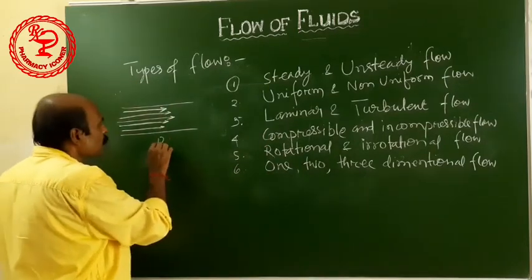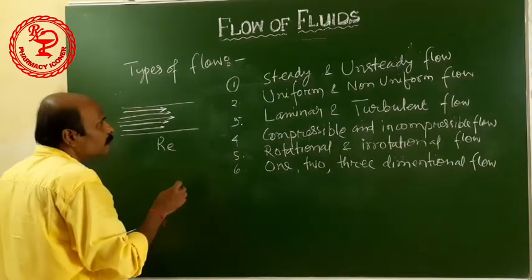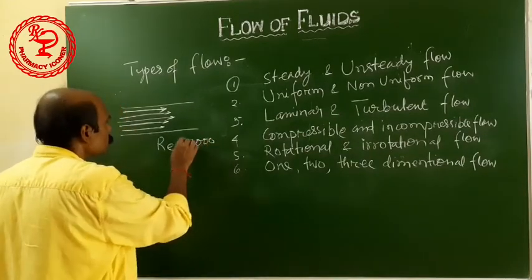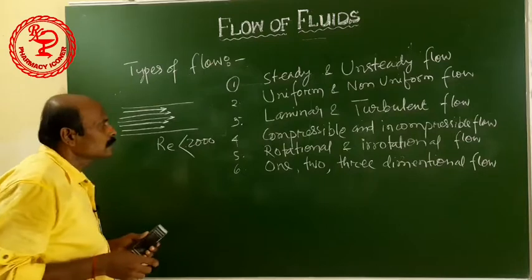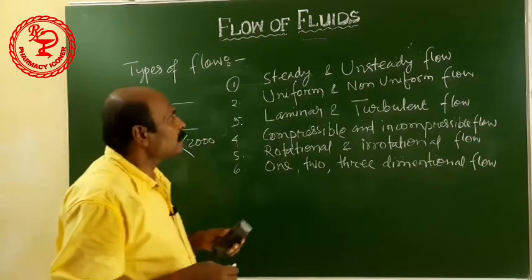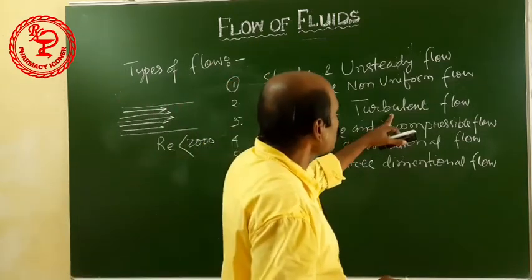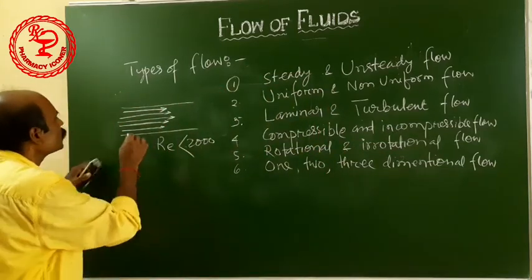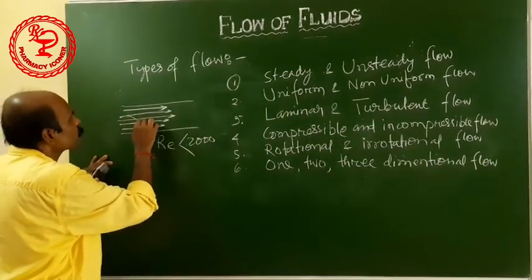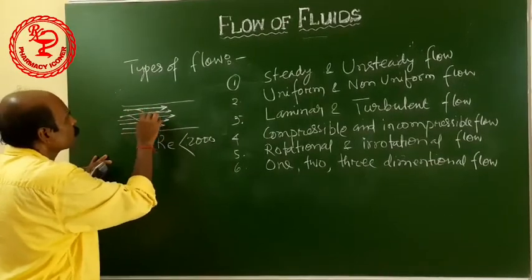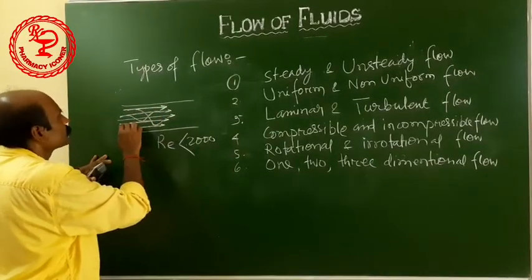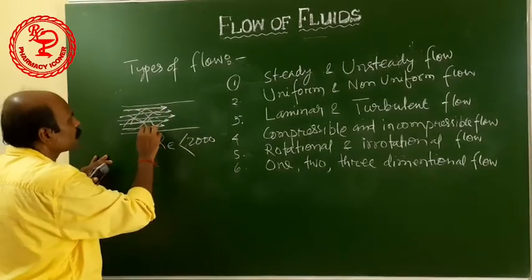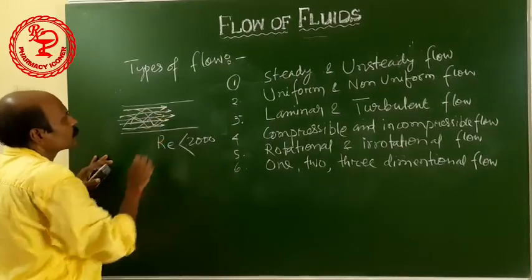Here Reynolds number is less than 2000. And what is the turbulent flow? In the case of turbulent flow, all the fluid particles mix with each other, and all the layers and all the particles mix with each other.